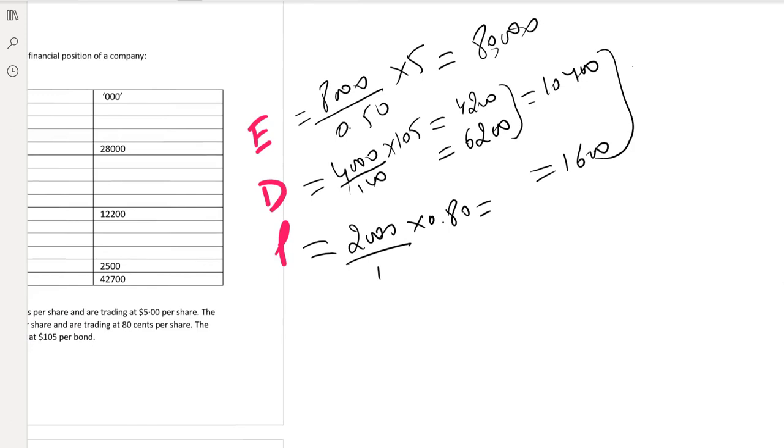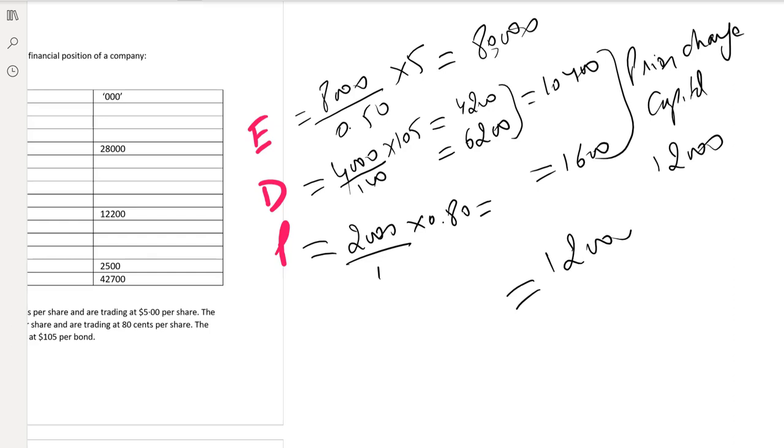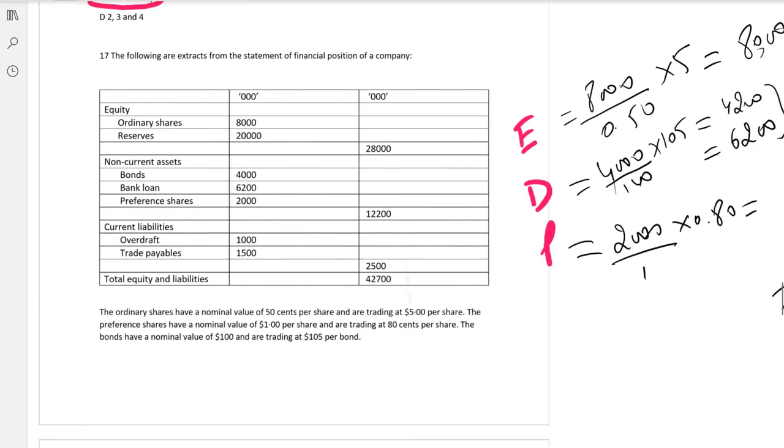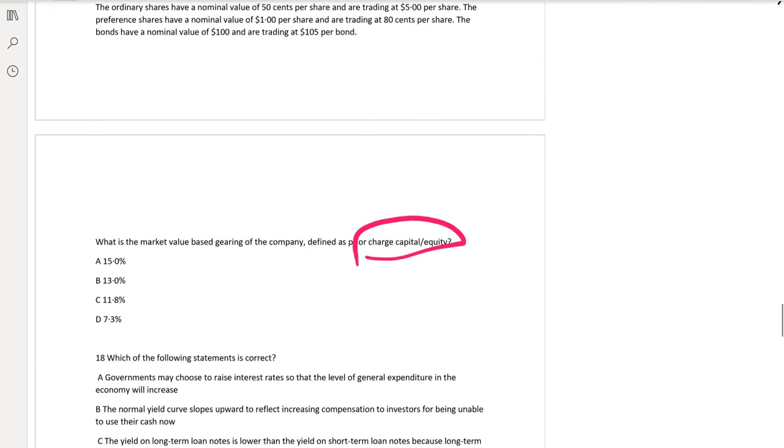And this is prior charge capital, and that is equal to 12,000. So prior charge capital over equity, 12,000 over 80,000, equal to 15%. So 15% is the correct answer.